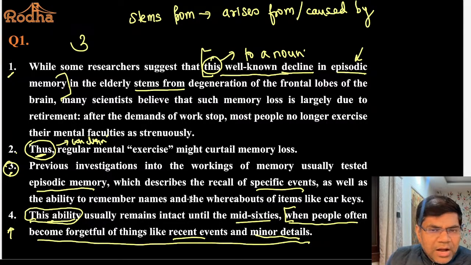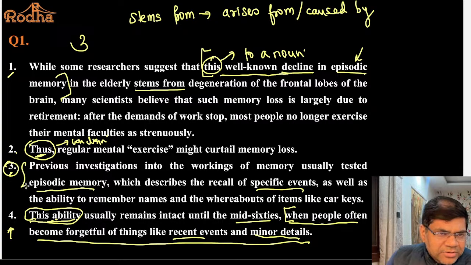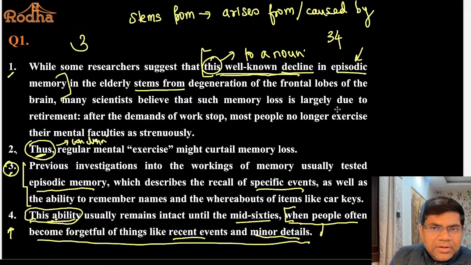But what happens after the mid-60s? People often become forgetful. So can I say this ability refers to the ability discussed in this sentence, and this ability starts declining and you become forgetful? While some researchers suggest that this decline, what does it mean, the one told to us here, right? In the elderly stems from, meaning arises from, degeneration of the frontal lobes of the brain. Many scientists believe that such memory loss is largely due to retirement.